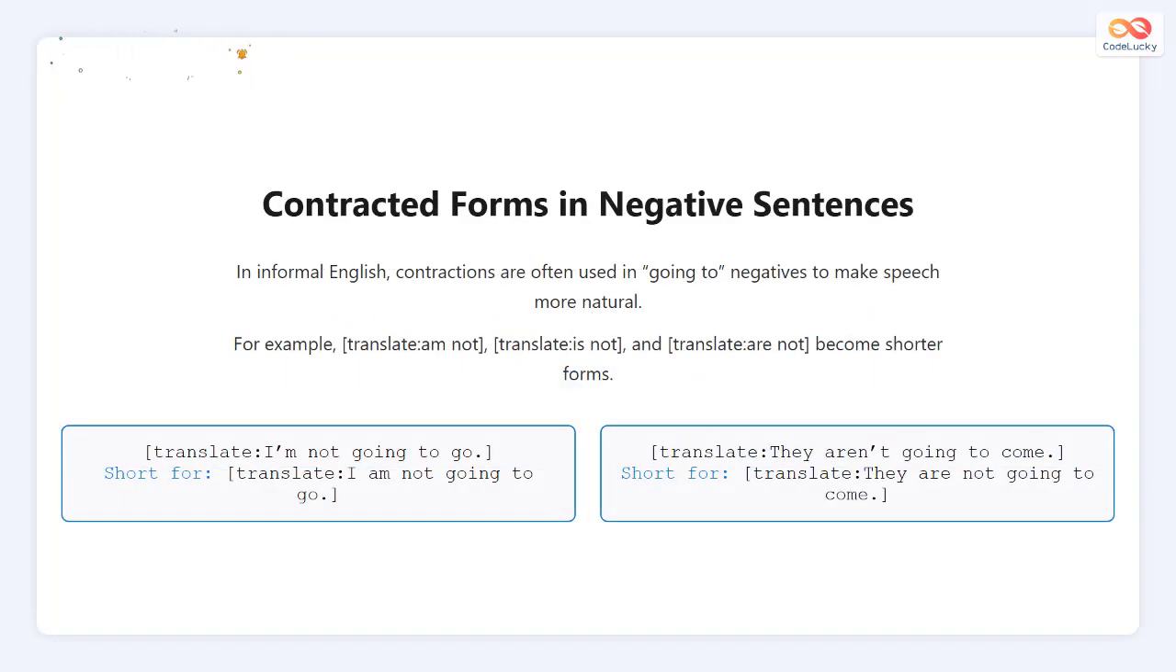In everyday spoken English, contractions are used to make sentences sound natural and fluent. Instead of saying I am not, we usually say I'm not. Instead of saying they are not, we say they aren't. For example, I'm not going to go means the same as I am not going to go. They aren't going to come means they are not going to come. These shorter forms help make speech sound smoother.